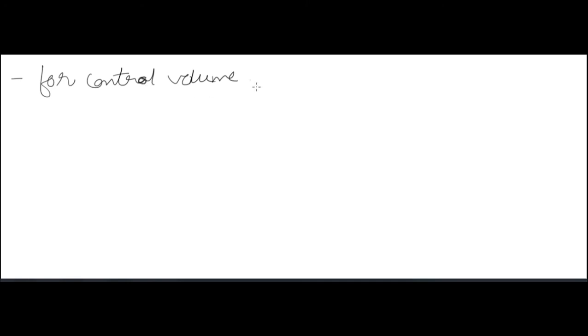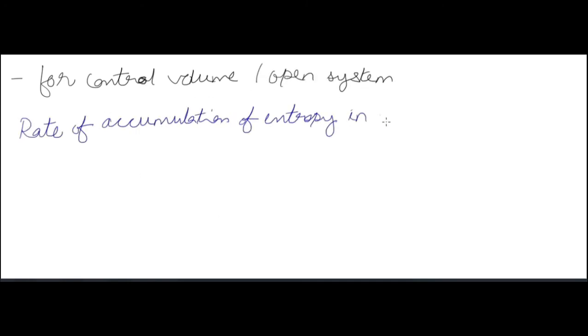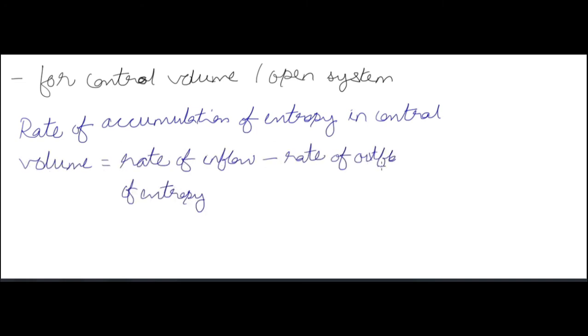Now for a control volume or open system, the rate of entropy generation that we were talking about: the rate of accumulation of entropy in a control volume is equal to rate of inflow of entropy minus rate of outflow of entropy plus rate of entropy generation.